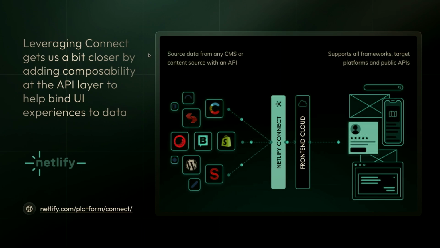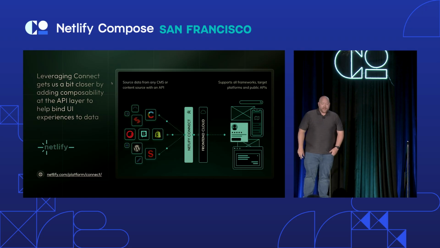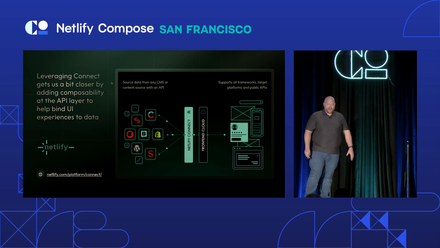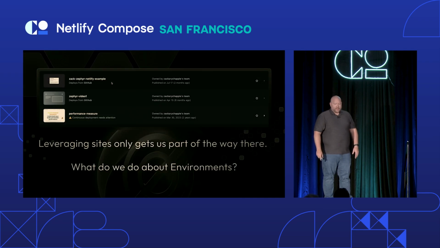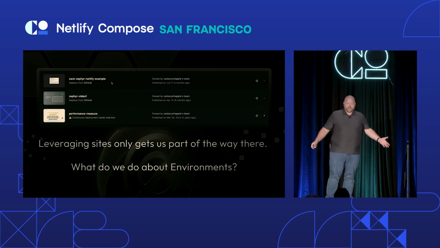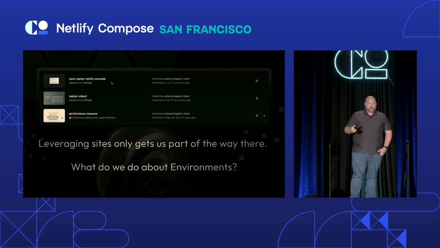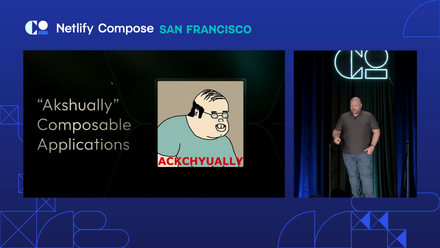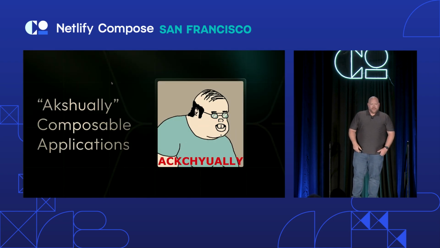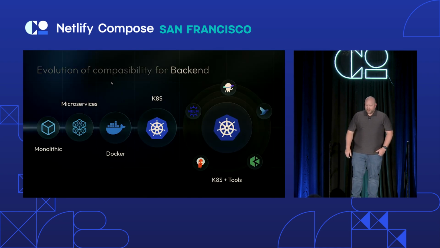And Netlify has been doing a lot in this space to try and make it better, right? They gave us Netlify Connect that's able to do all these amazing things on the APIs. They talked about it earlier today. And they also have this really easy way to be able to create sites, and it's really fast and it's amazing. But like, what happens when you actually need to create more environments? What happens when you actually need to be able to pull federated remotes from different teams? That's where it becomes a little bit of a challenge, right? That's where sites leave something to be a little bit desired. So like, how do we actually get to the actually composable stuff, right?